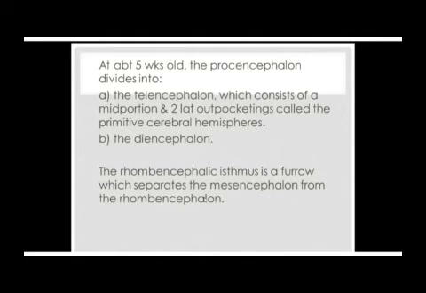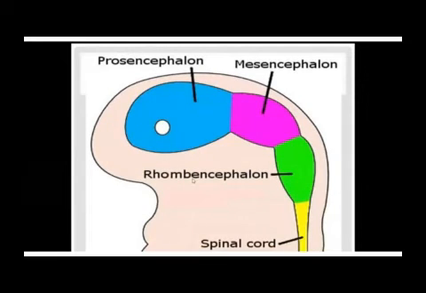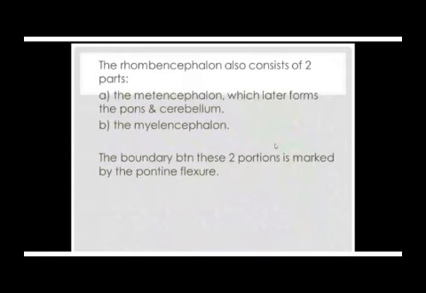Where is it? This one. It separates the rhombencephalon from the mesencephalon. This is the rhombencephalic furrow or isthmus. This is the furrow, and the narrowing here is the isthmus. And that's what I've been talking about.